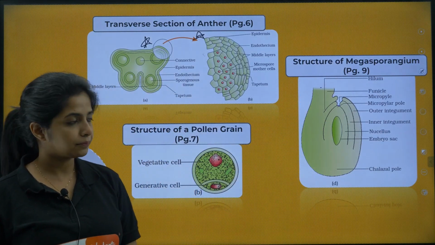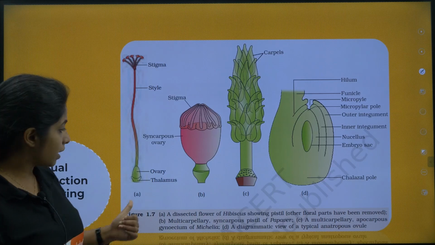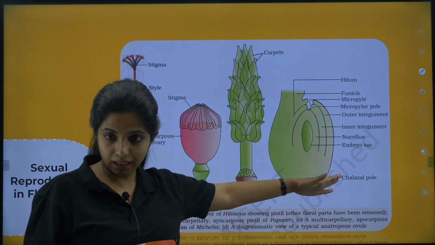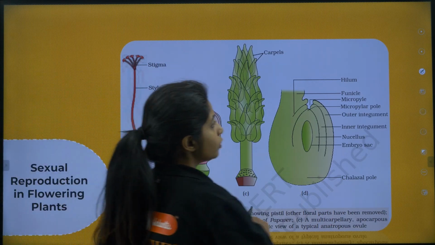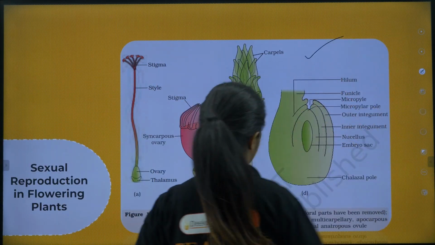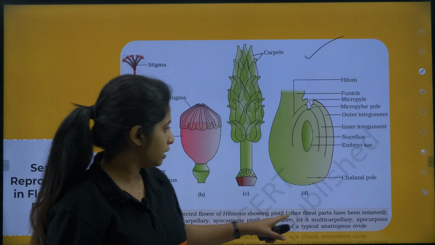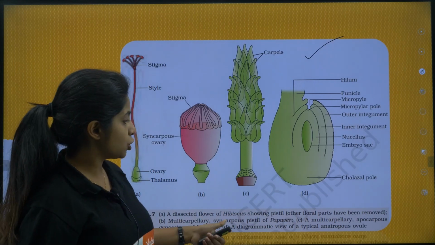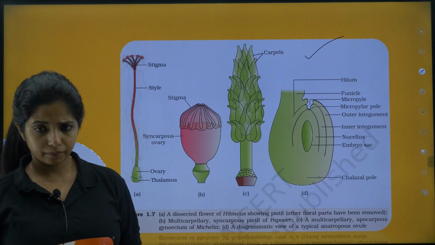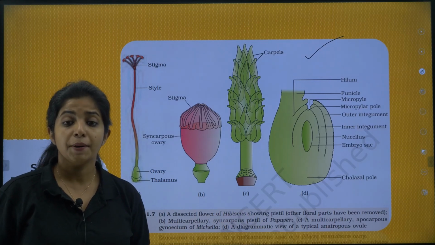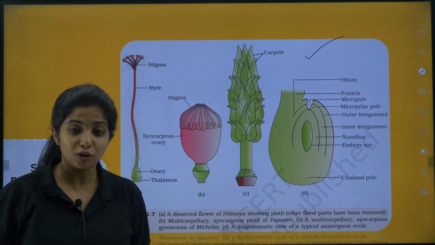Page number 9. Now again a picture is given over here, the same picture where the anatropous ovule was there. Listen to me very carefully. This picture would give you questions. Okay, what type of questions? It can ask you, in which plant do you find multiple carpels or a syncarpous pistil? Multicarpellary or syncarpous pistil.